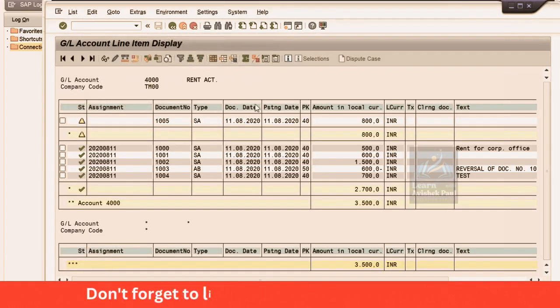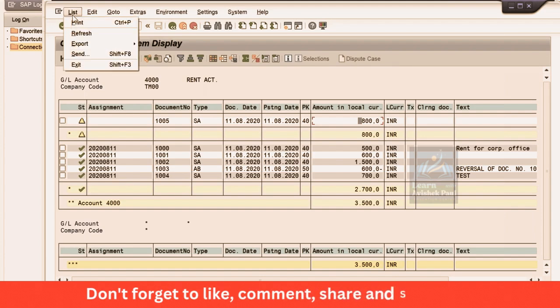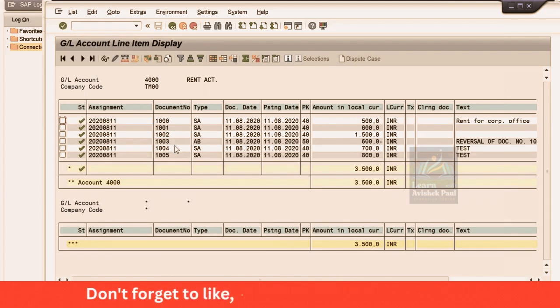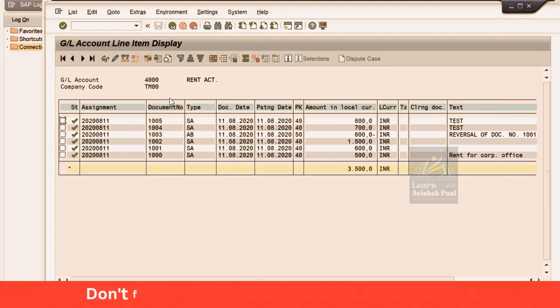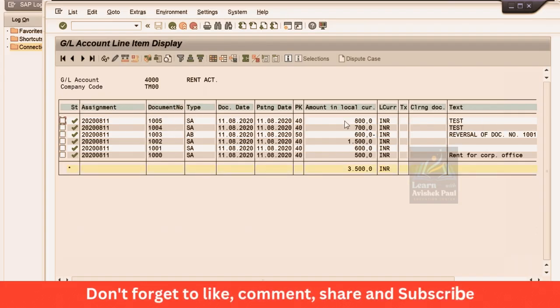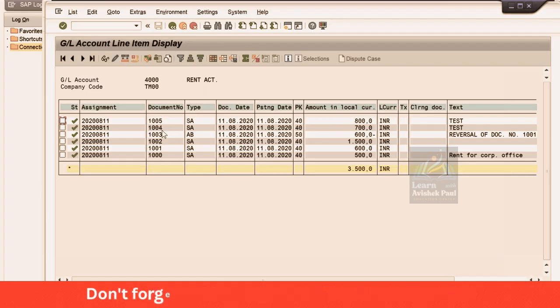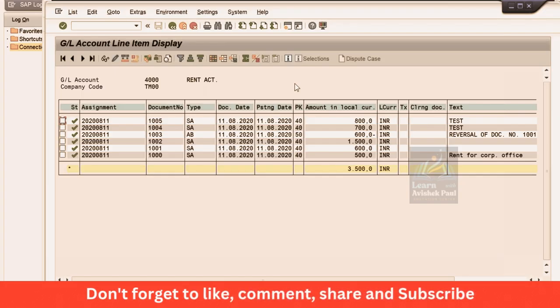So now what is happening, guys? This 1005 from here is going to be transferred to here. If you click on refresh, look at here, 1005 is appearing here. Or you select this document number and do like this. Now the 1005 is coming on top, right? In this sequence it is going to be 1001, 2, 3, 4, 5, like that. Look at here, guys, this transaction got posted.